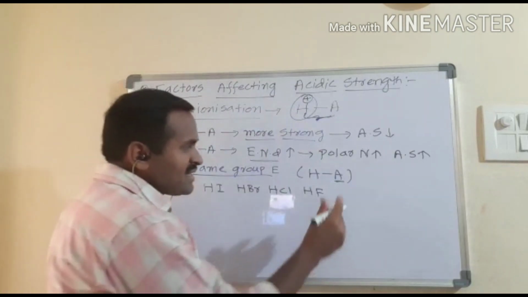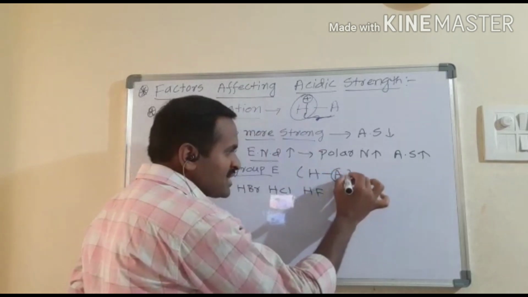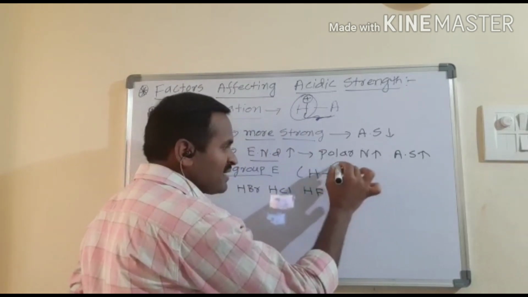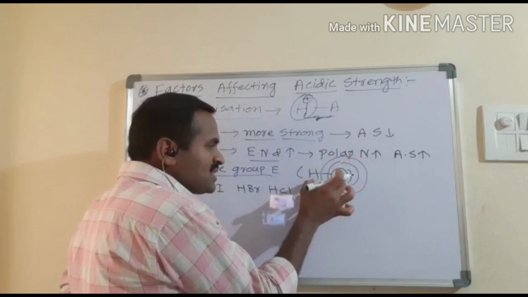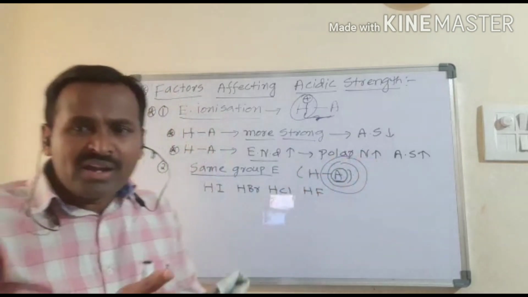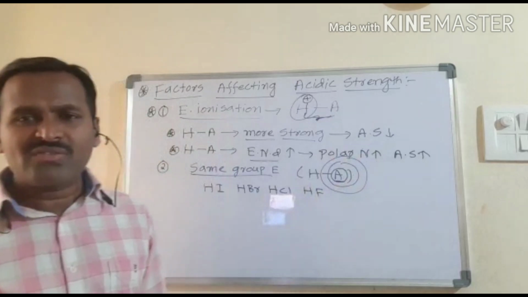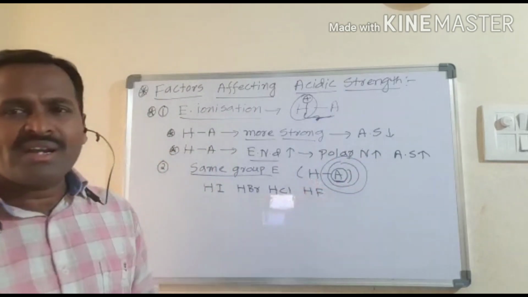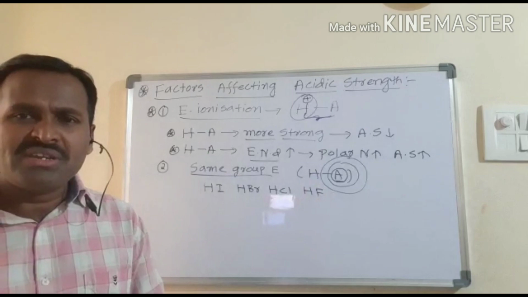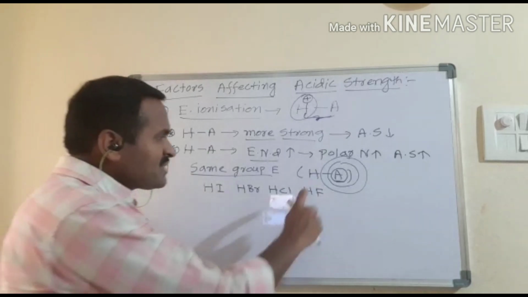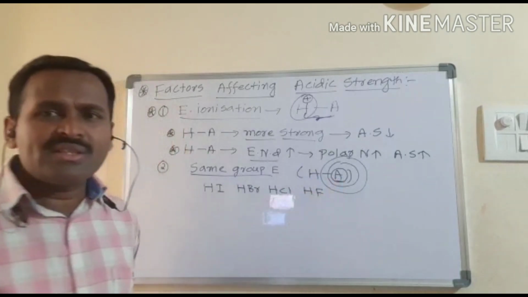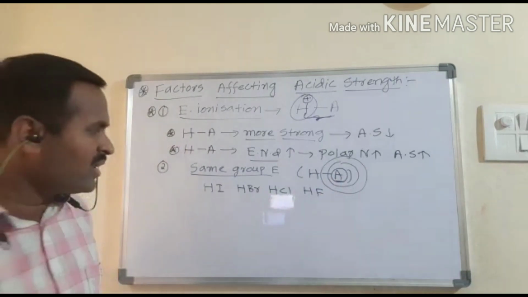As the size of the A atom keeps increasing, bond breaking becomes easy and requires less energy, and H plus ion formation becomes easy. Whenever H plus ion formation is easy, the acidic strength is more, right?